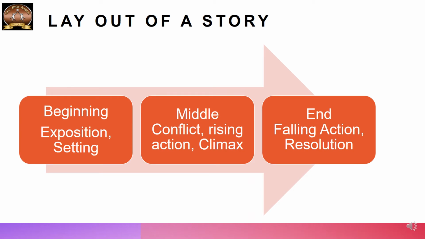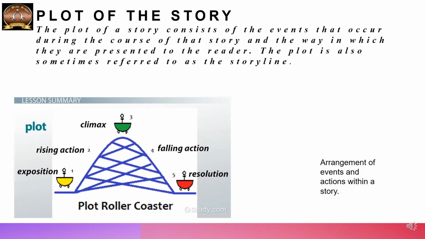So the layout of a story is: you begin, you introduce the protagonist and the setting to the readers, and then there is the beginning of the rising action, which is the trigger action, and then ultimately the critical choice which the protagonist has to make, then it reaches the climax, and then comes the resolution.